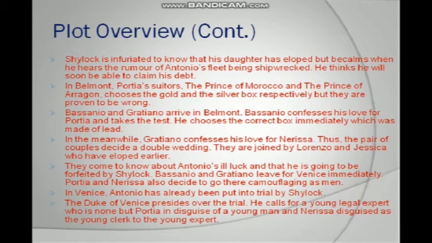They come to know about Antonio's ill luck and that he is going to be forfeited by Shylock. Bassanio and Gratiano leave for Venice immediately. Portia and Nerissa also decide to go there, camouflaged as men. In Venice, Antonio has already been put into trial by Shylock. The Duke of Venice presides over the trial. He calls for a young legal expert who is none but Portia in disguise of a young man, and Nerissa disguised as the young clerk to the young expert.